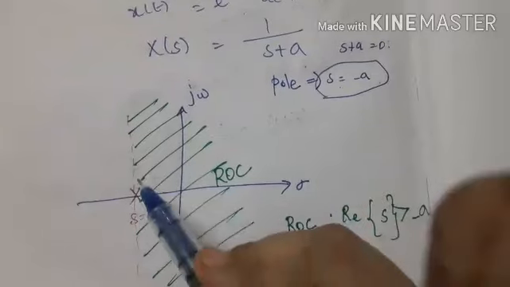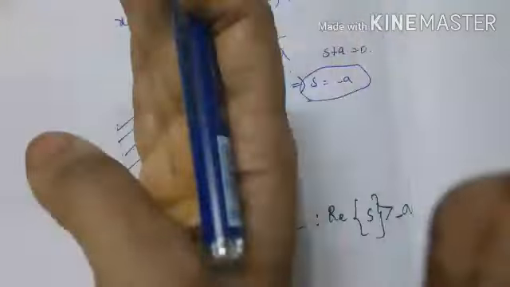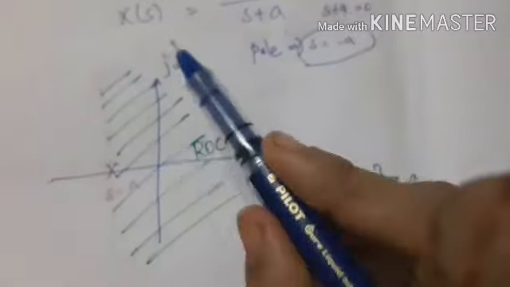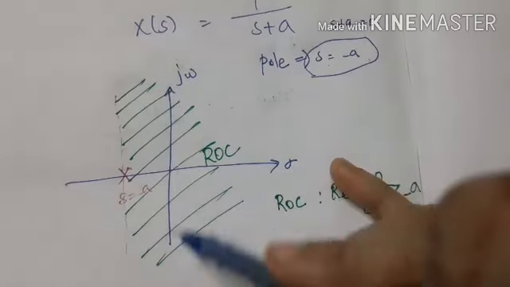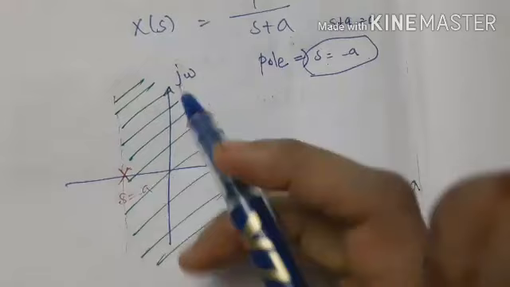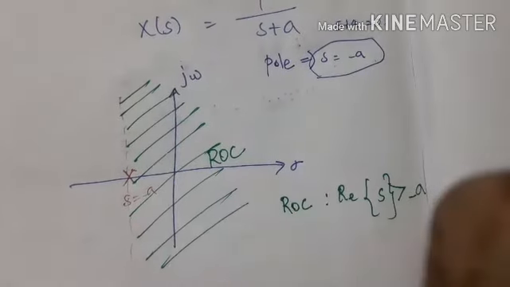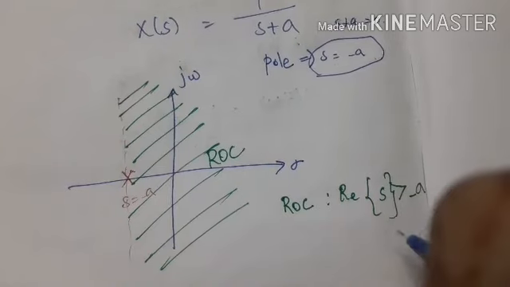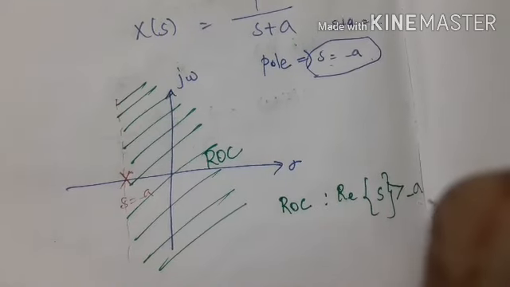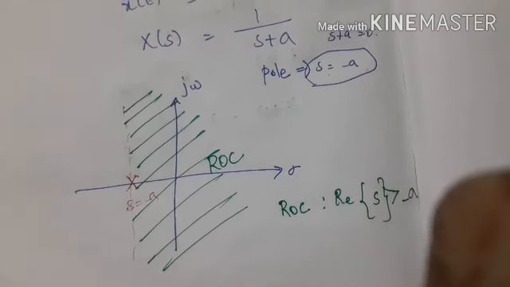So s is equal to minus a. Then we draw a parallel line to this imaginary axis. So the right portion of this axis is said to be the region of convergence. So the region of convergence is the real part of s greater than minus a. Right?